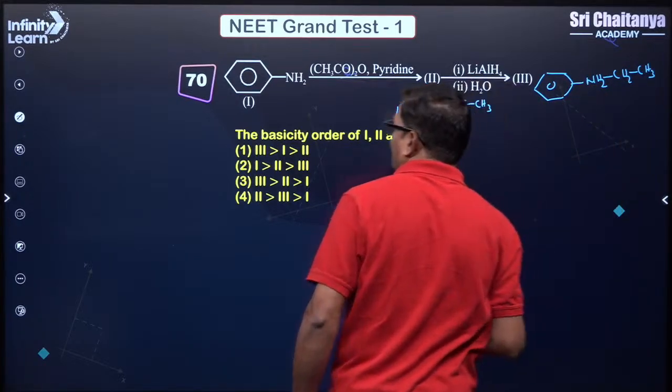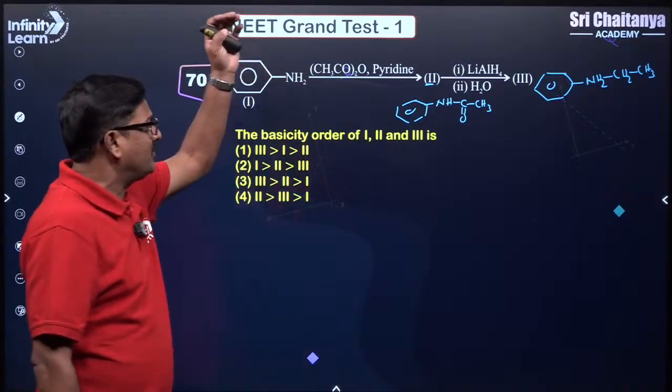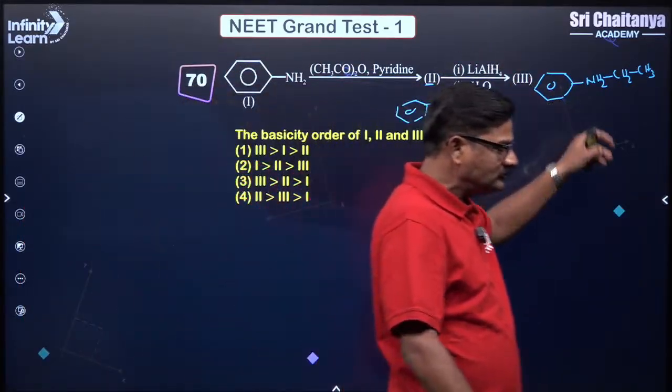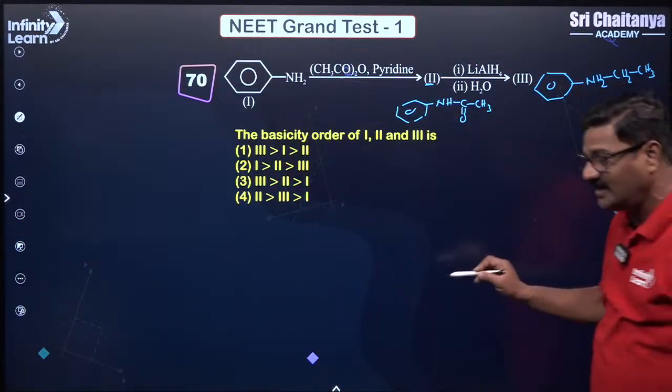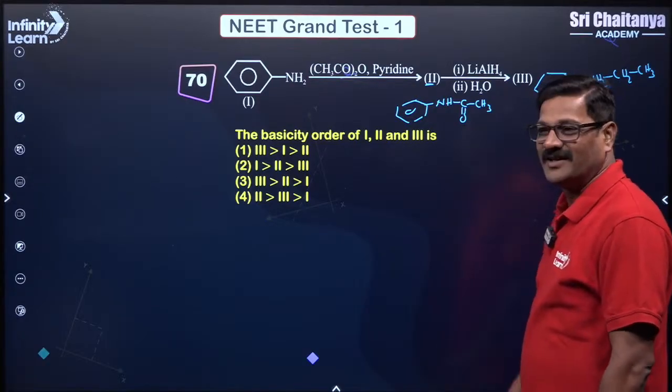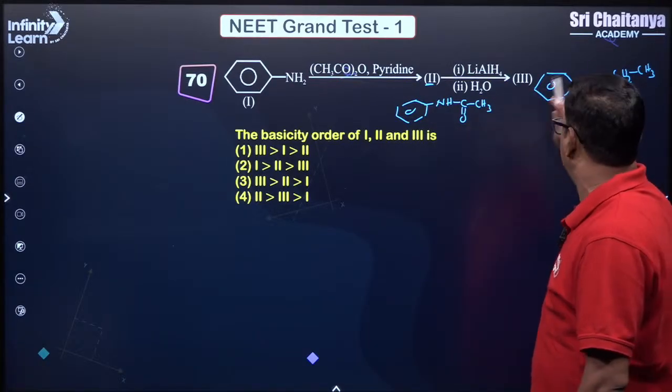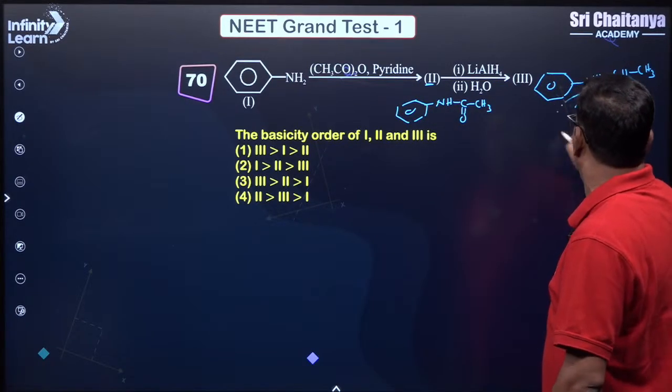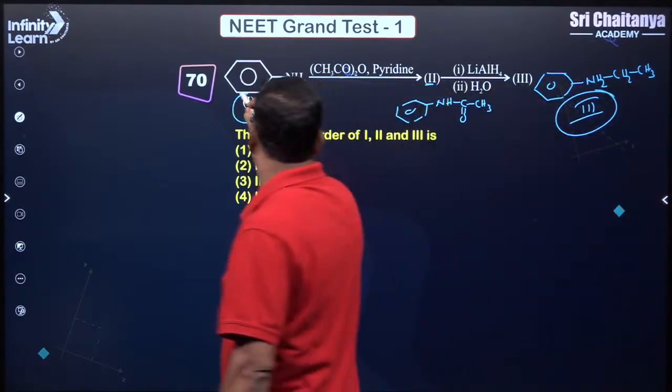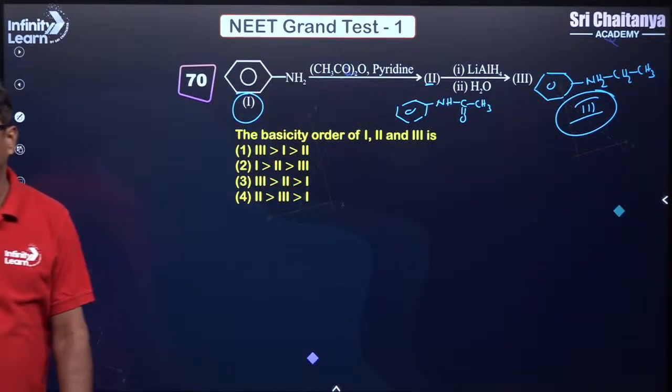So this is secondary amine, this is an aromatic amine, this is an amide. Basic strength of these 3: 3 is more basic than 1 is more basic than 2. Understand? Clear?